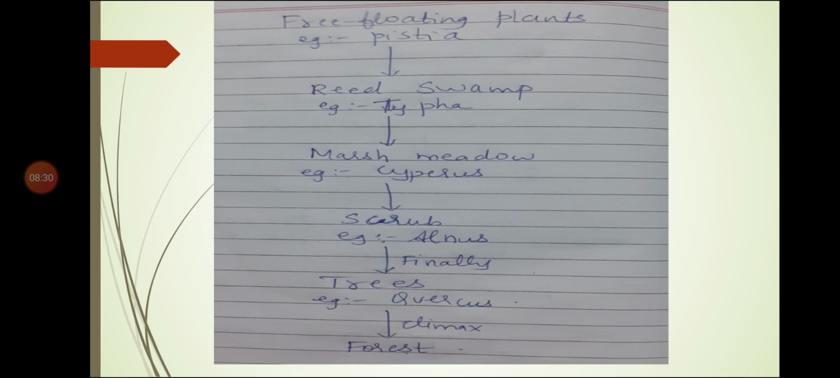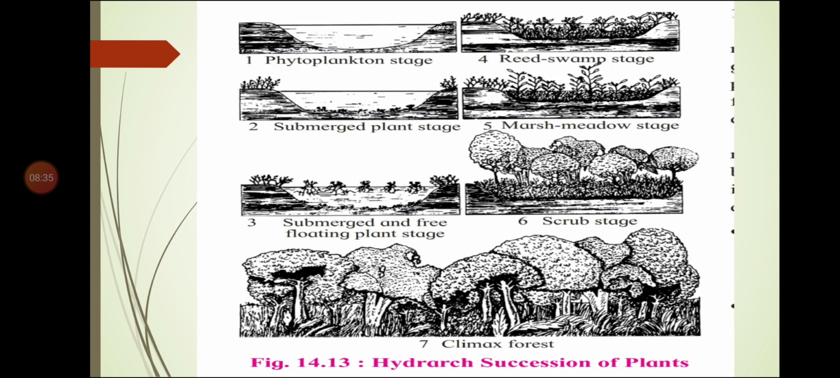Okay, so let us study this with the help of a diagram. First stage, phytoplankton stage, means small plants are there in the water. Second, submerged plant stage, some small plants are growing, but they are found in submerged condition, half in the water, half above the water. Then submerged and free floating plant stage, that means these plants are free floating. You can see here free floating plants are found in the water.